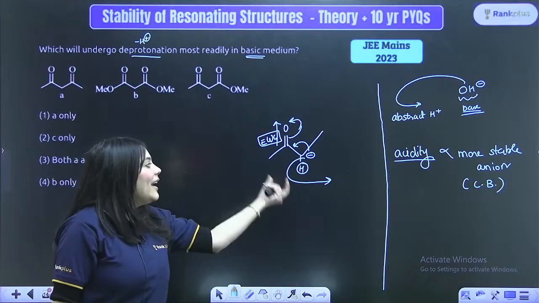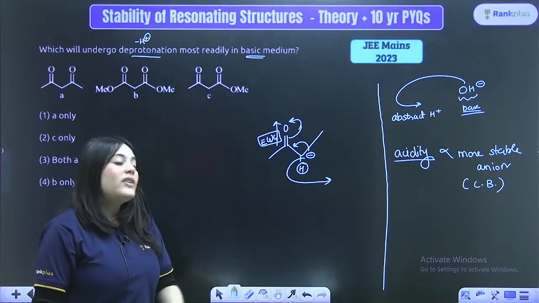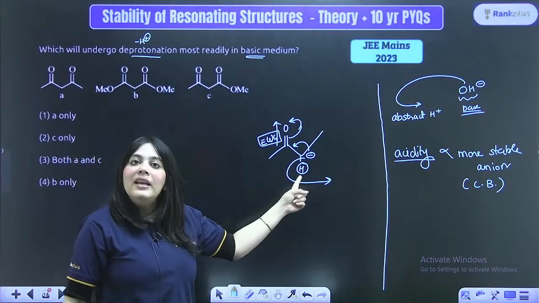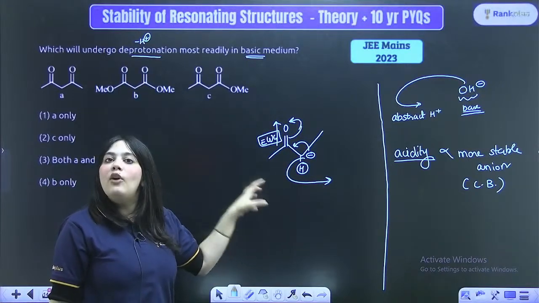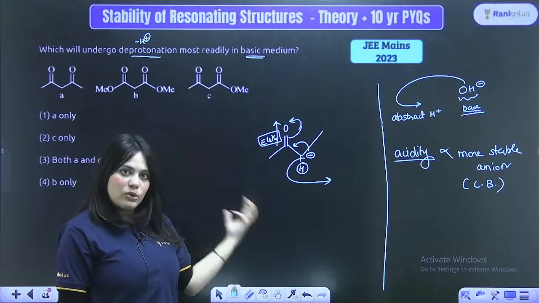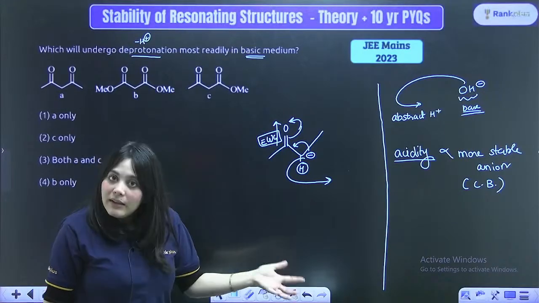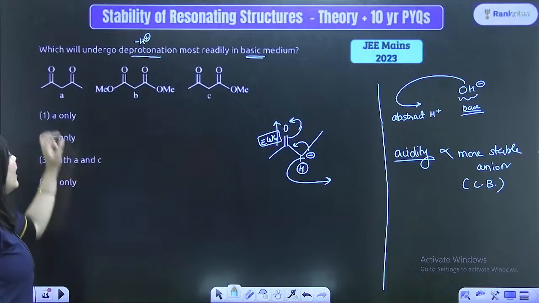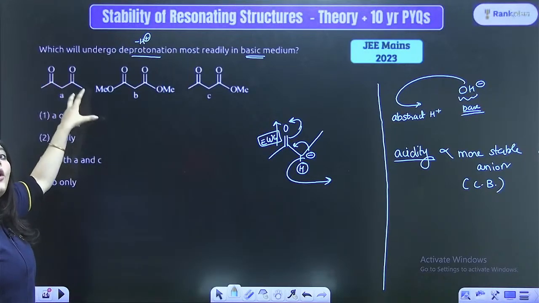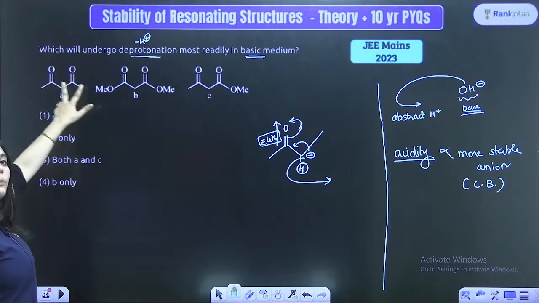Hence, this hydrogen becomes acidic because the anion left behind is stabilized by resonance. You don't have to remember all this story behind it; the story is good to know, but what is the identification mark that you have to look for? You have to look for whenever a multiple bonded group is there.